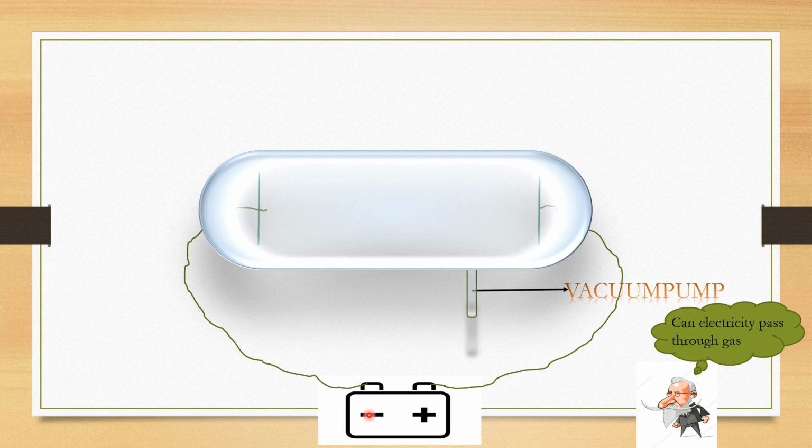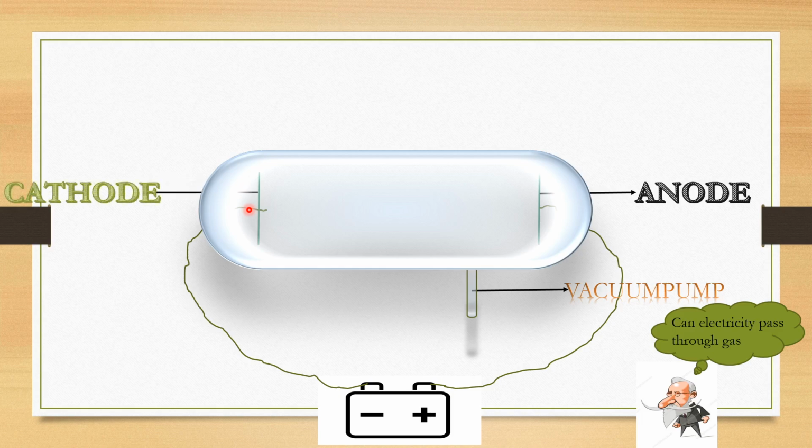Now what do we call the electrode which is connected to the positive terminal of the battery? It is called the anode. And the electrode which is connected to the negative terminal of the battery is nothing but the cathode.